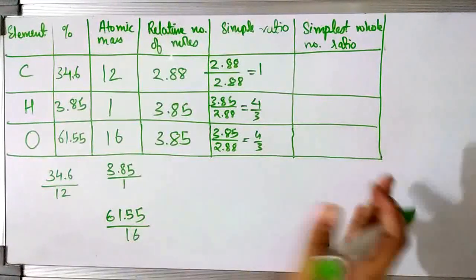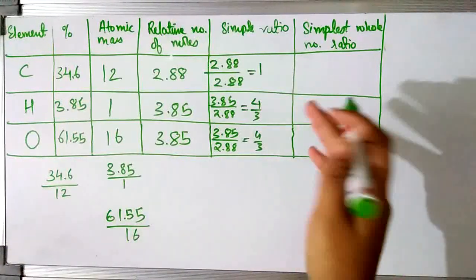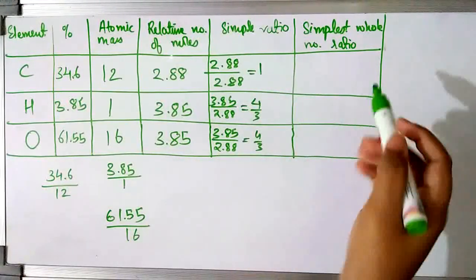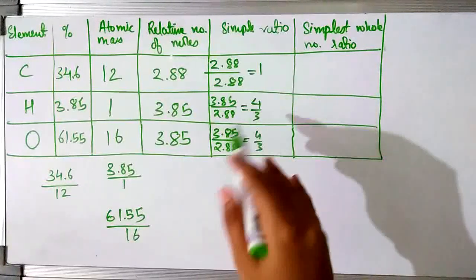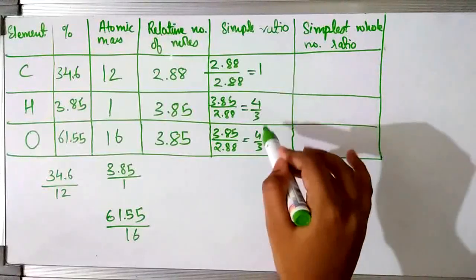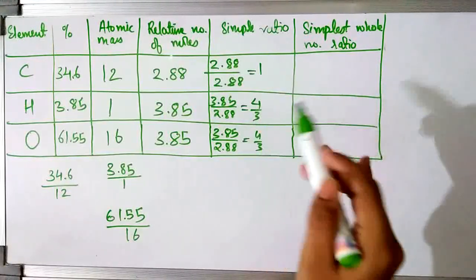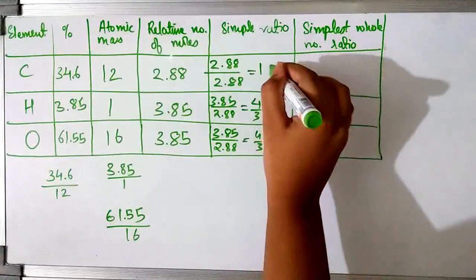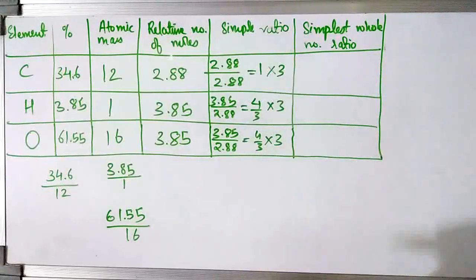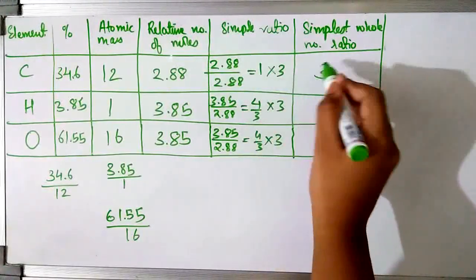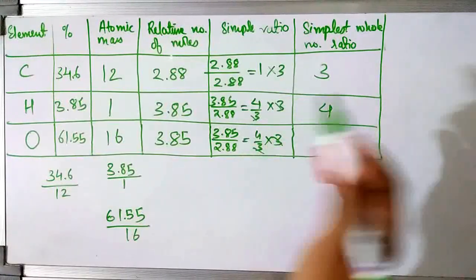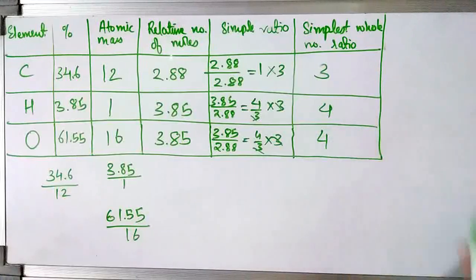Okay, so I'll show you how to do it if you get decimals also. First, if you get the answer in fractions like 4 by 3, okay, now you have to get the simplest whole number ratio. We don't want fractions, we don't want decimals, we want whole number ratios. For getting the ratios, you can see the denominator is 3. So we will try to cancel that out. So we will multiply all these three with the number 3. Now if we do that, the simplest whole number ratio is: 3 ones are 3. The 3 gets cancelled, and the answer will be 4. Here also the denominator gets cancelled and we get a whole number, that is 4.